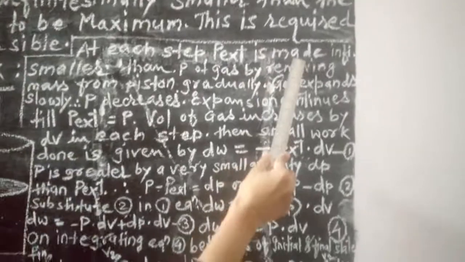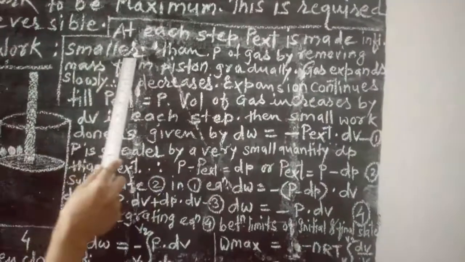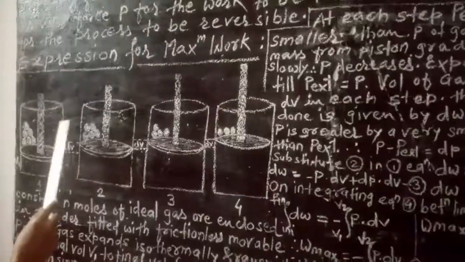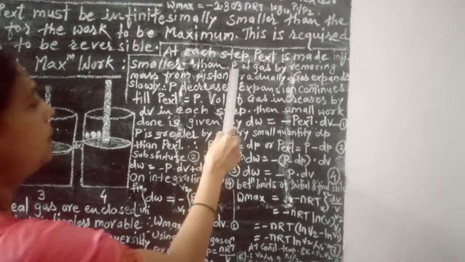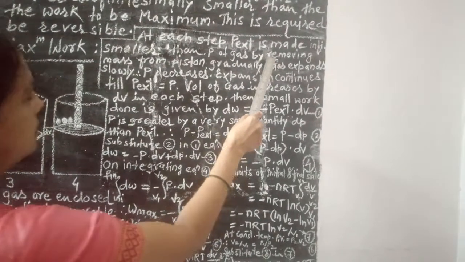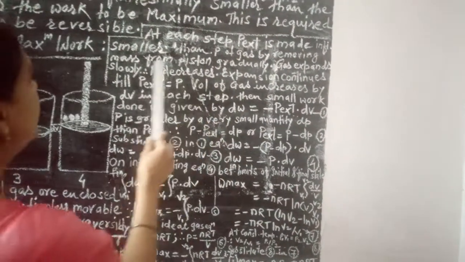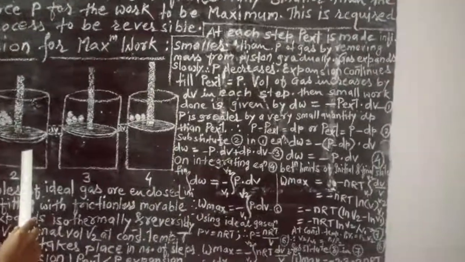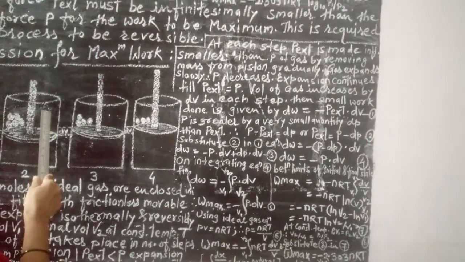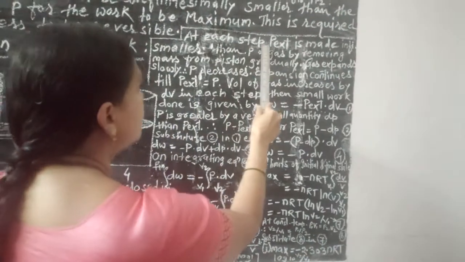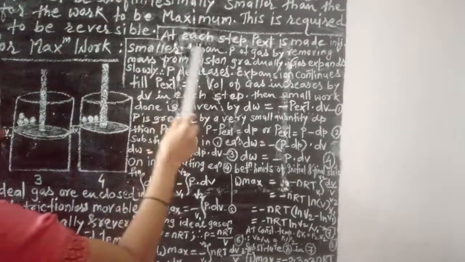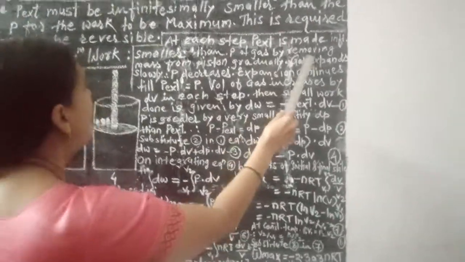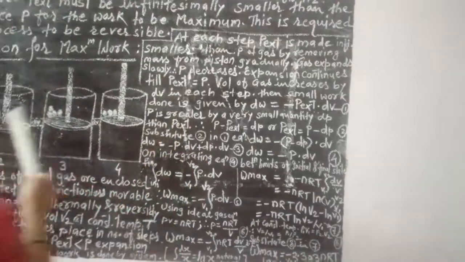Now at each step, P external is made infinitesimally smaller than the pressure of the gas by removing mass from the piston.